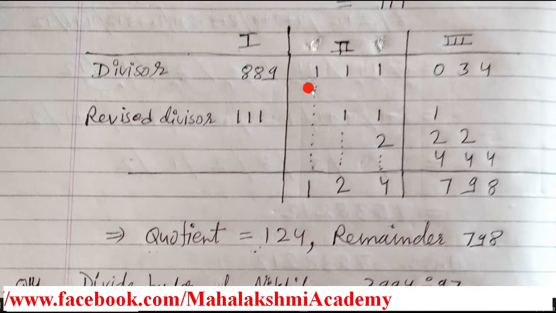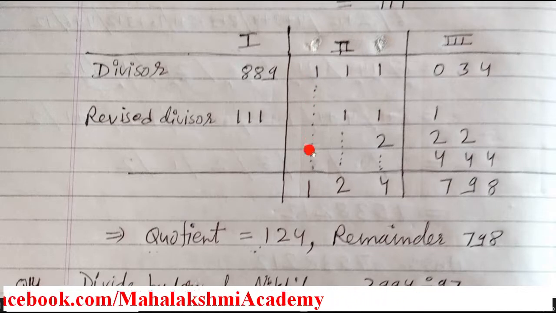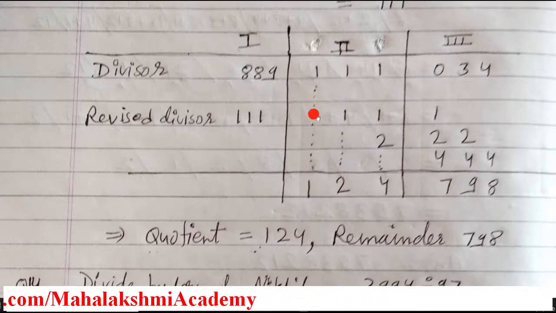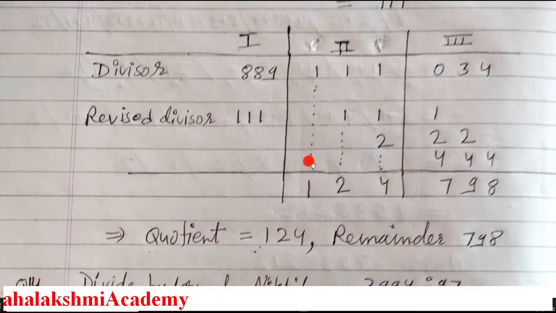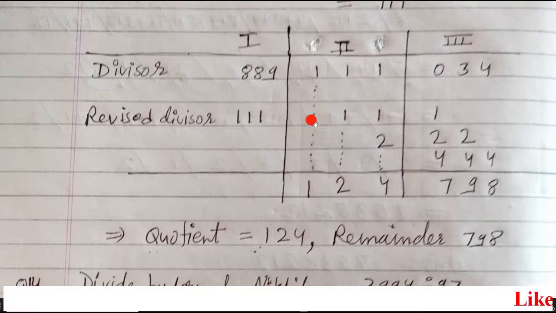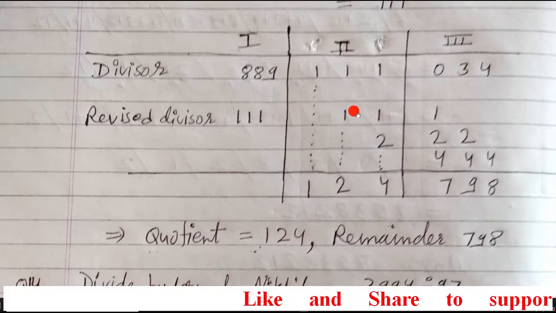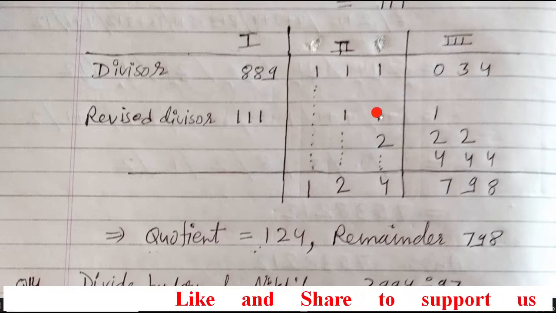So students, for the first column, put the dashes and write here 1. In this column now you don't have to enter anything. When you multiplied 111 by 1, the answer came 111. Those entries you have to start from the second column onwards, because dashes already came here. So in the second column onwards just enter it: 111, one digit to each column.